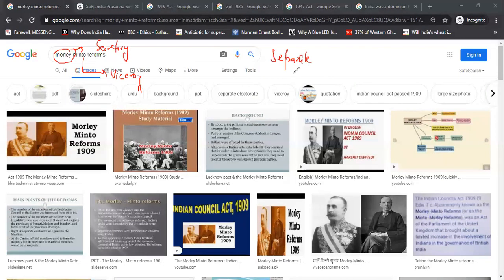There were certain Indian members who were appointed to the Viceroy's Executive Council. One of them was Satyendranath Sinha, Satyendra Prasanna Sinha. You can see him here.